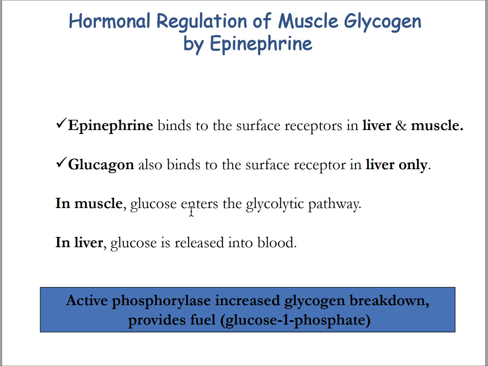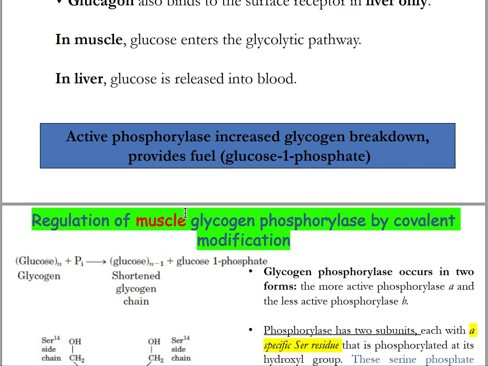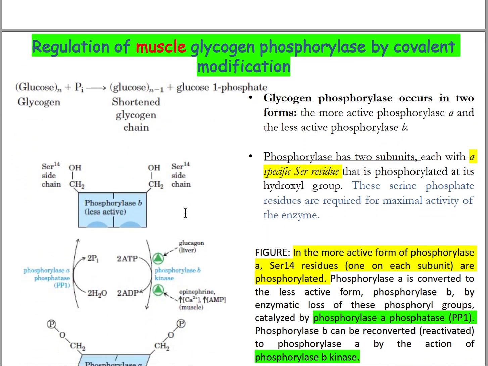So the glucose released from glycogen will only enter into the blood from the liver, but glucose released from glycogen in the muscle will not enter into the blood. It will enter into the glycolytic pathway for energy production. So active phosphorylase enzyme increases glycogen breakdown and provides fuel like glucose 1-phosphate.